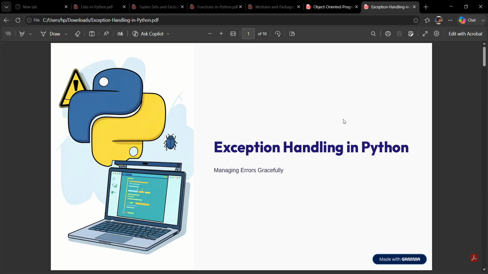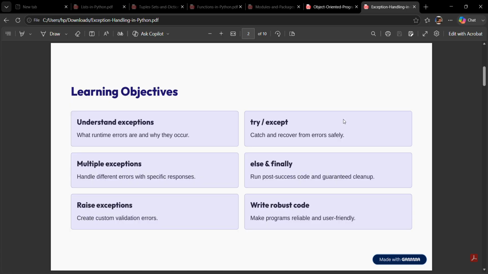The second slide is the learning objectives. By the end of this lesson, you will be able to understand exceptions and runtime errors, use try and except blocks, handle multiple exceptions, learn about else and finally, raise custom exceptions, and write more robust Python programs. Let's first understand what an exception actually is.